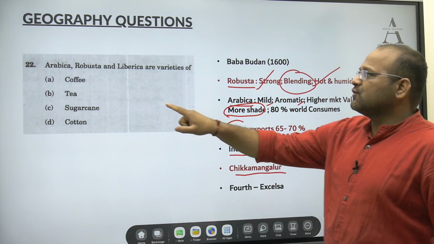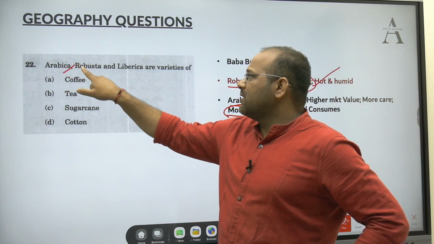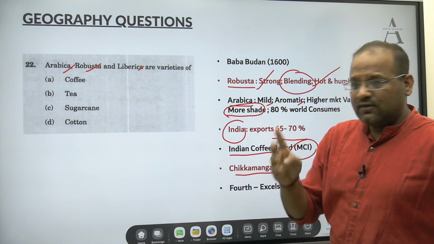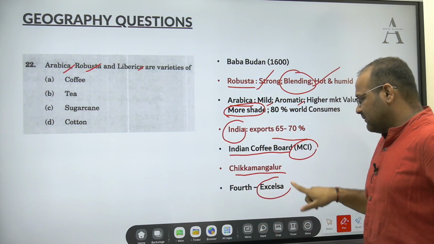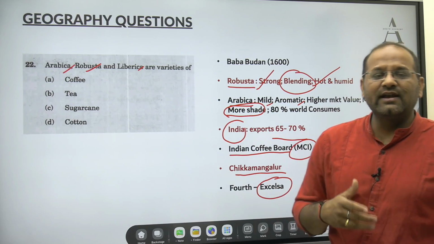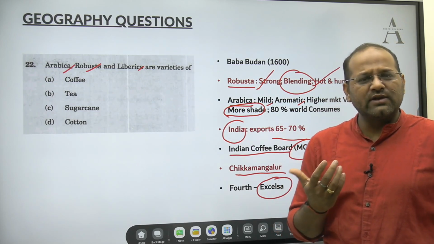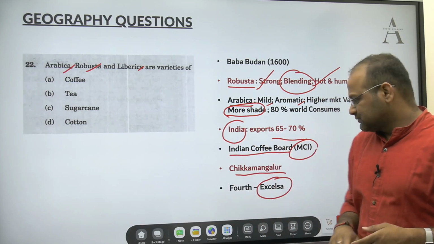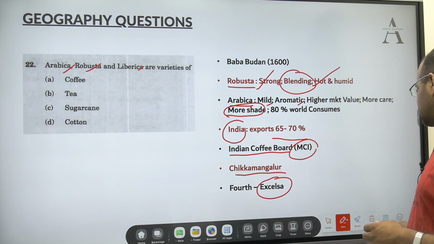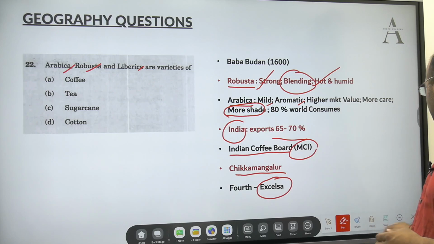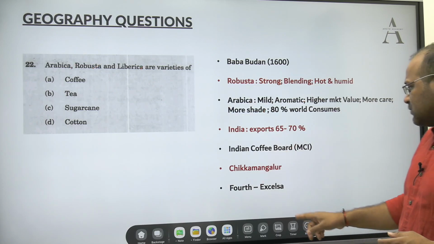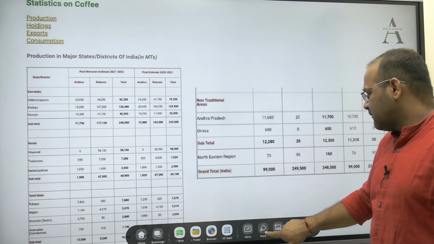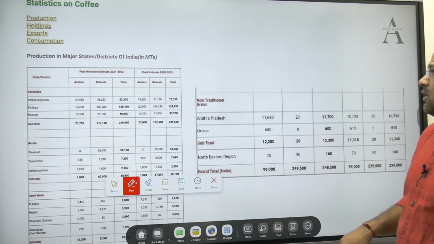The fourth one which I was talking about: Arabica, Robusta and Liberica are the varieties of coffee, and the fourth one is Excelsa. However, we don't produce it in India. It is very famous in Southeast Asian countries. There you will find these. Okay, so this was the information we should know from the exam point of view. Now this data I have taken from the